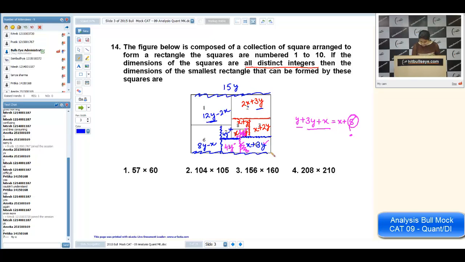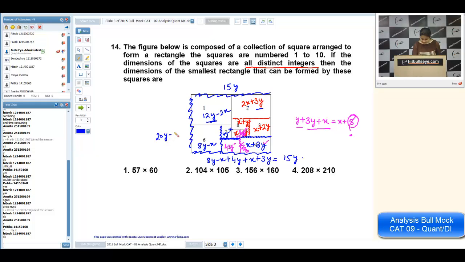Now I'm taking the length from this line. It will be 8y minus x plus 4y plus x plus 3y. So I'm getting the same thing. Now I'm writing the width part. The width part should be 20y minus 3x.